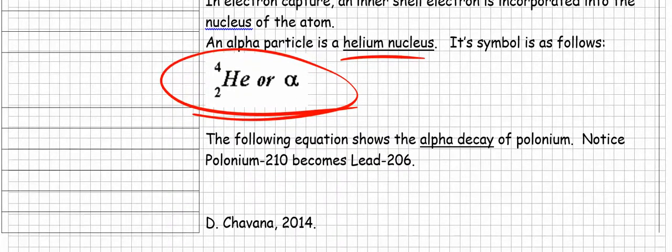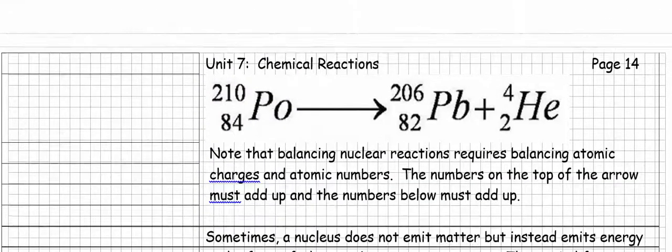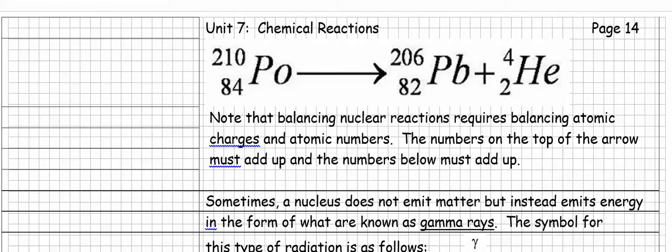All right. So here we go. It says the following equation shows the alpha decay of polonium. Notice polonium-210 becomes lead-206. Let's see how that's going to work. So here we go. We've got polonium-210. This is 84 here. Becoming, here's the helium nucleus here, right? Here's the helium nucleus here that's been ejected. Note that balancing nuclear reactions requires balancing atomic charges and atomic numbers. The numbers on the top of the arrow must add up, and the numbers below must add up.